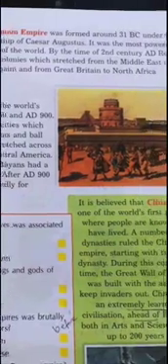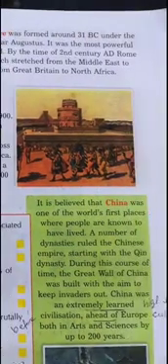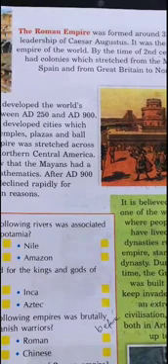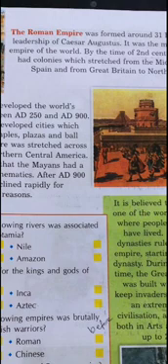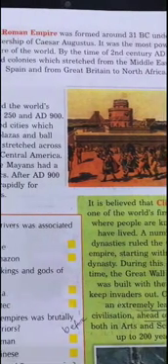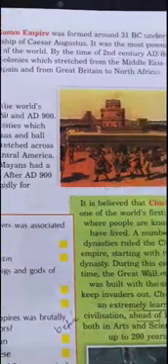This Roman Empire was formed around 31 BC under the leadership of Caesar. Yes, we have heard about Caesar. Under Emperor Caesar, the Roman Empire was formed, and it was the most powerful empire of the world.